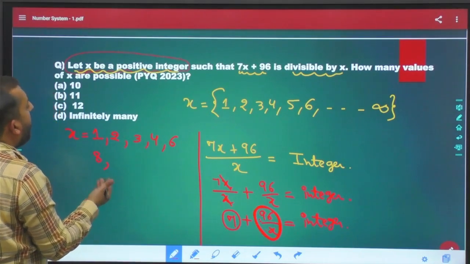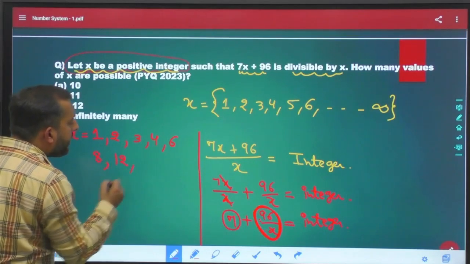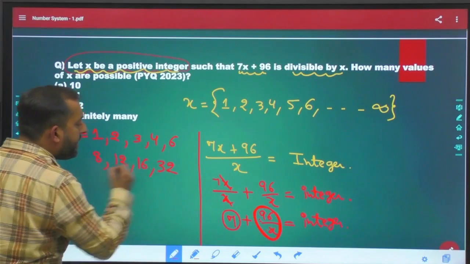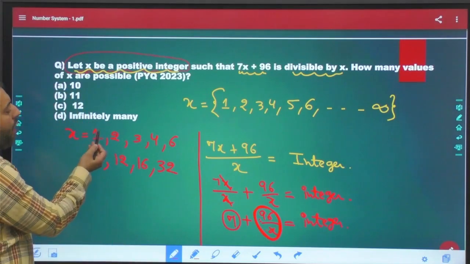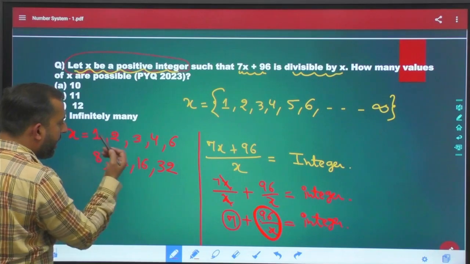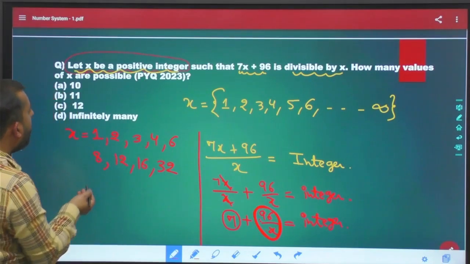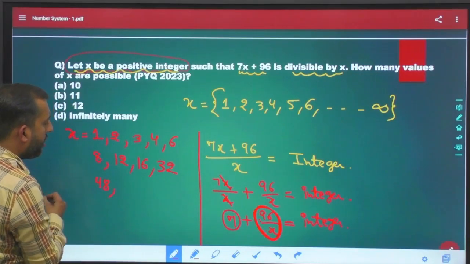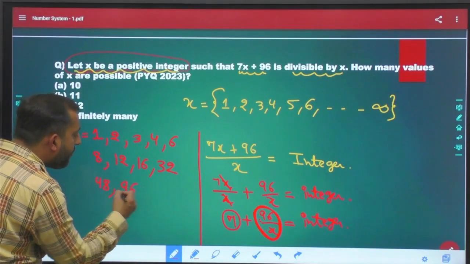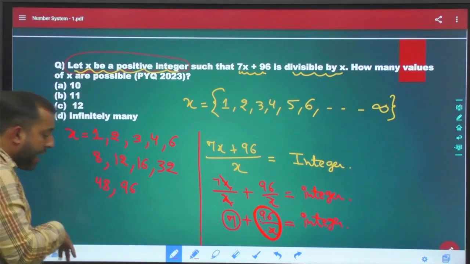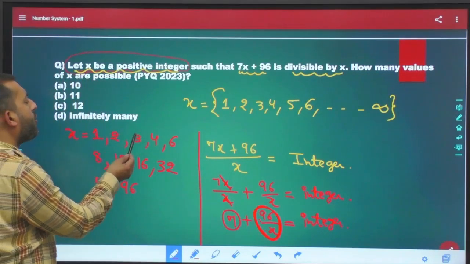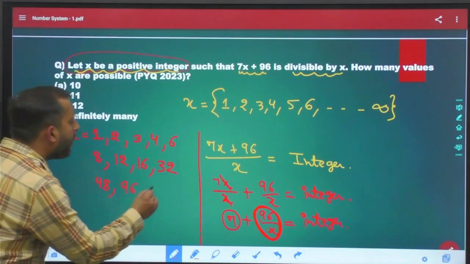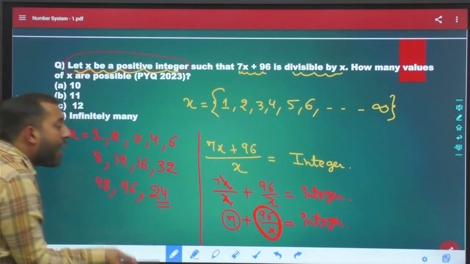Then after it, 12 will divide 96, 16 will divide 96, 32 will divide 96, right? 1, 2, 3, 4, 6, 8, 12, 16, 32. There are other values also. 48 will divide 96. Okay, 96 itself is divisible by 96. So how many values? 1, 2, 3, 4, 5, 6, 7, 8, 9, 10, 11. One value is missing. 24. 24 will divide 96 completely.